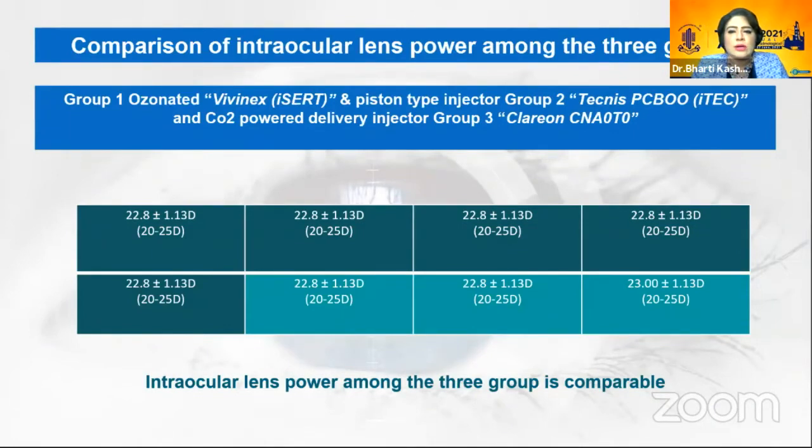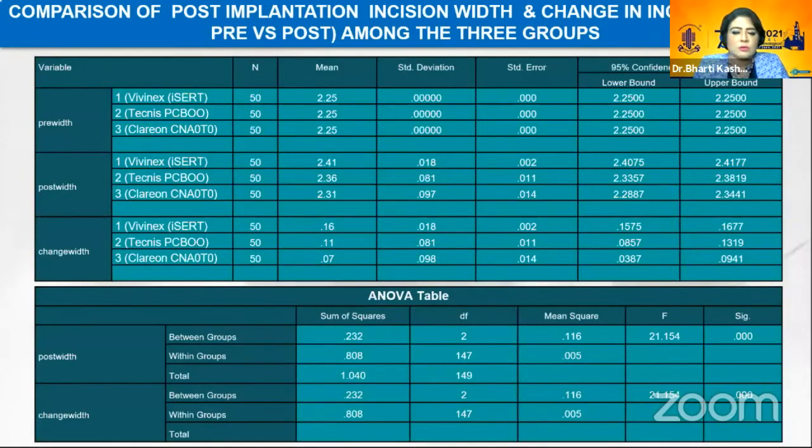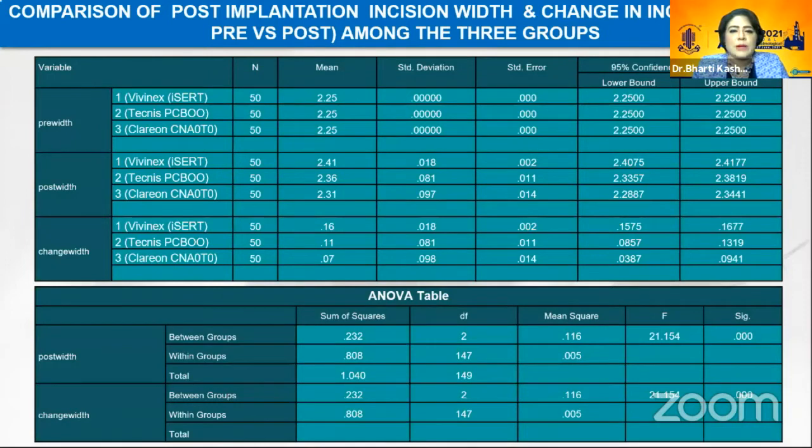Comparison of intraocular lens power among the three groups was comparable. The paired t-test was used for intra-group pre versus post-operative comparison, and independent t-test was used for intergroup comparison for change.